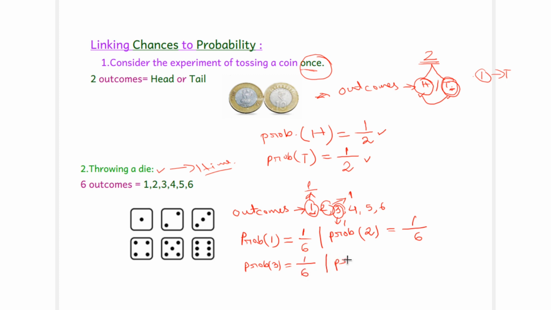The probability of getting a number 4 is also 1 by 6, for the number 5 it is also 1 by 6, and for the number 6 it is also 1 by 6. Now see, the probability of all the numbers is 1 by 6. That means the chance of getting these numbers is the same. That's why this experiment is also equally likely, and this is the method to find the probability of a particular event.